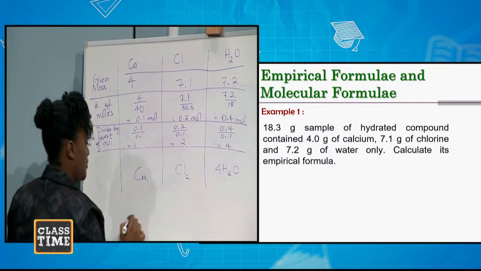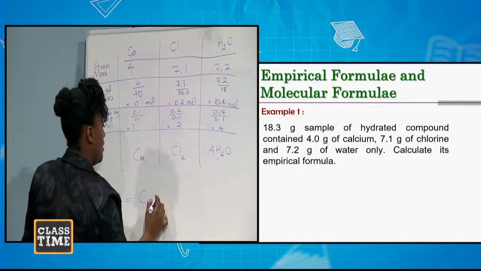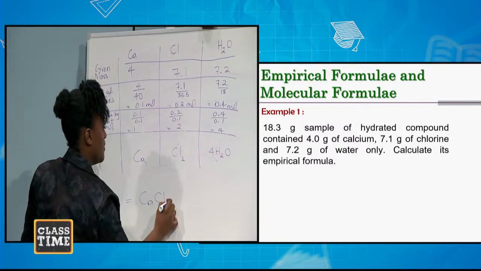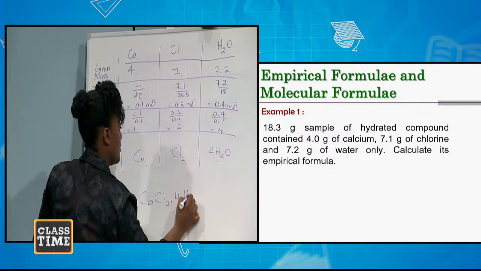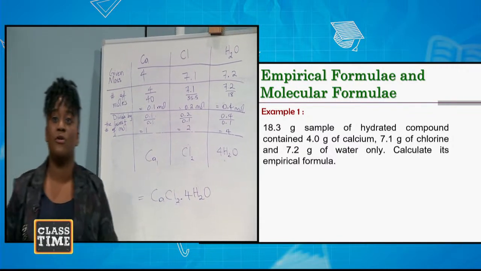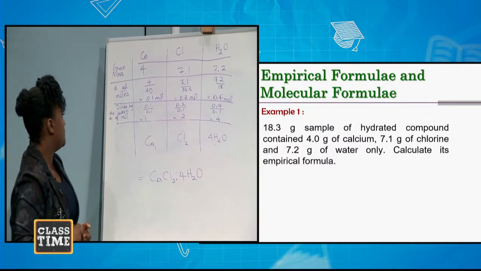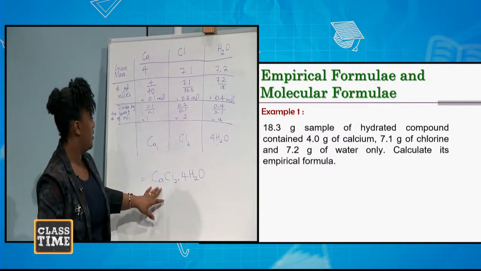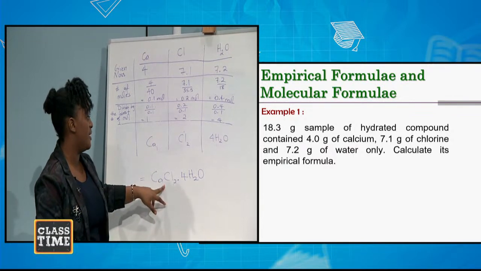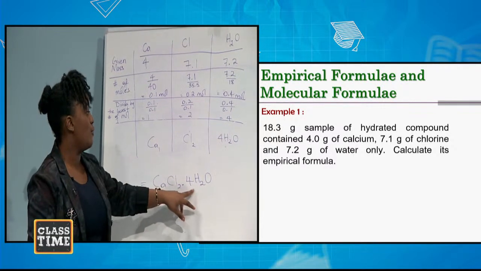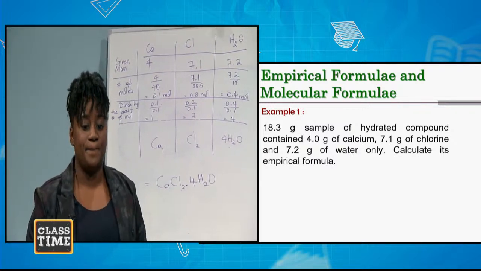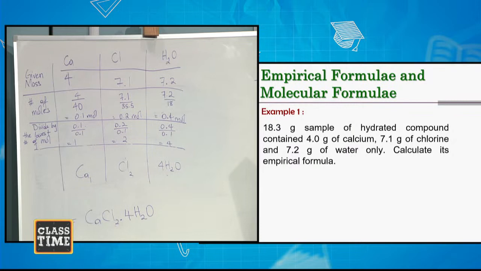The final empirical formula would be CaCl2·4H2O. We know that we don't write 1 in chemistry, it is automatically implied. Dot 4 water, because it's a hydrated compound. All right? So that was a good one.